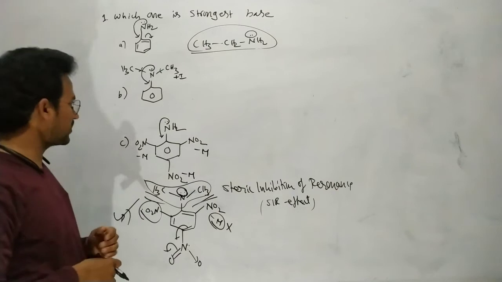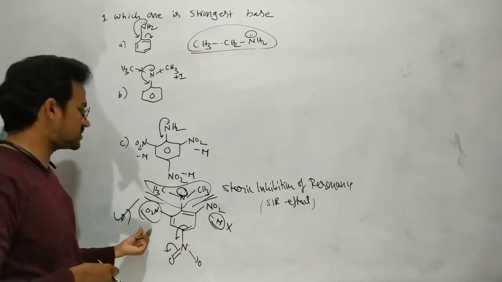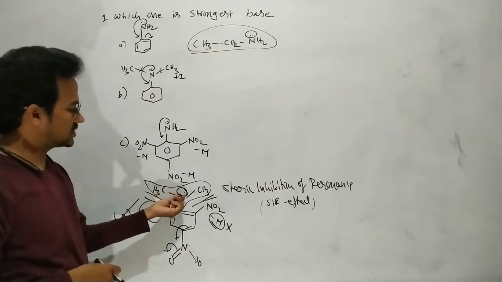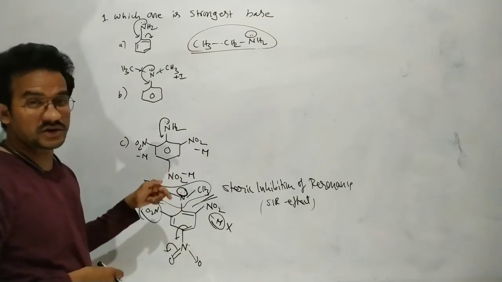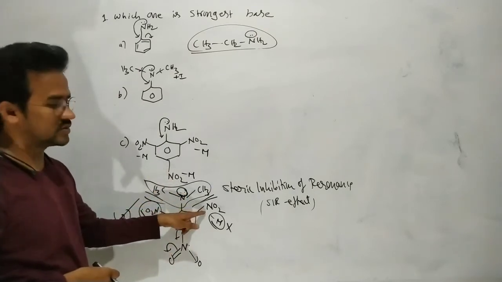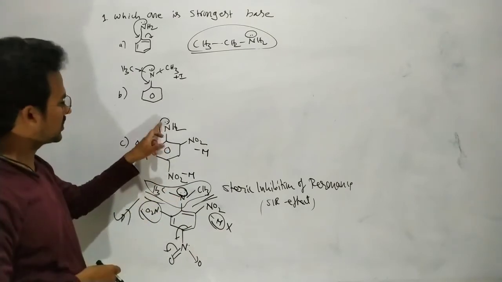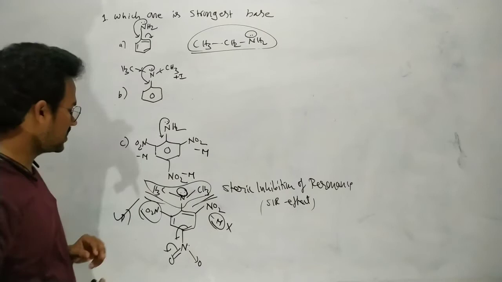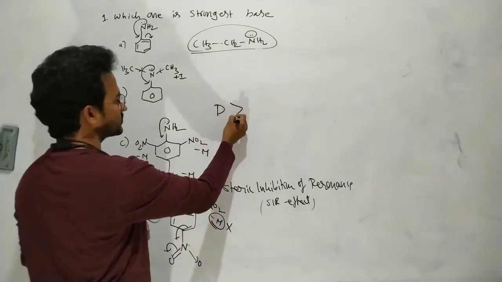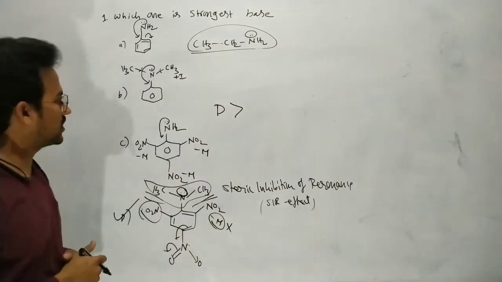But here I have given only the ABCD options. Here D is a stronger base because the lone pair of electrons is not involved in resonance. Even though the NO2 groups are electron withdrawing groups, it is a strong base, because here the lone pair of electrons is involved in resonance. Now D is the most basic compound.